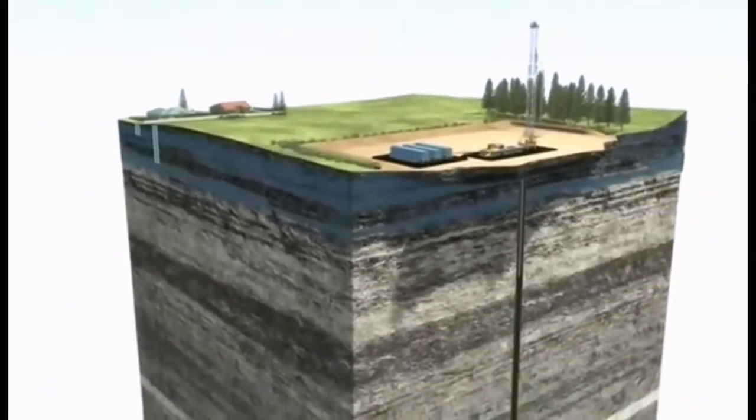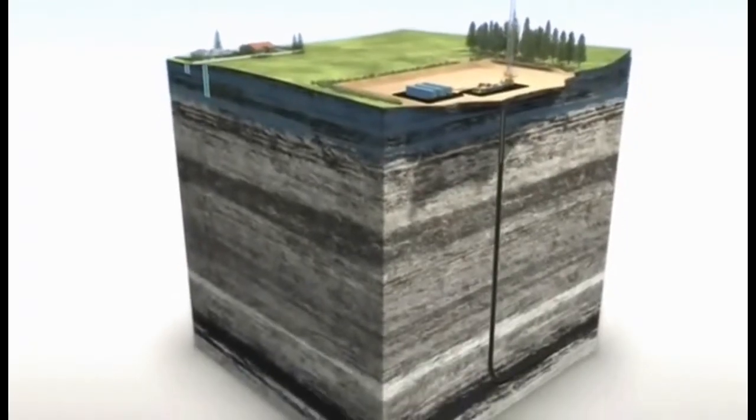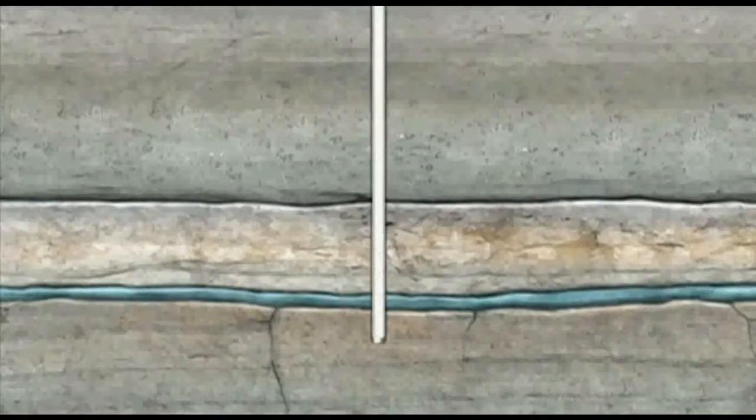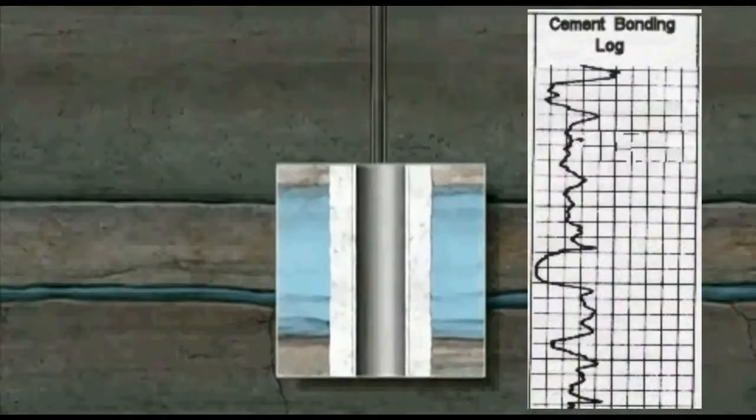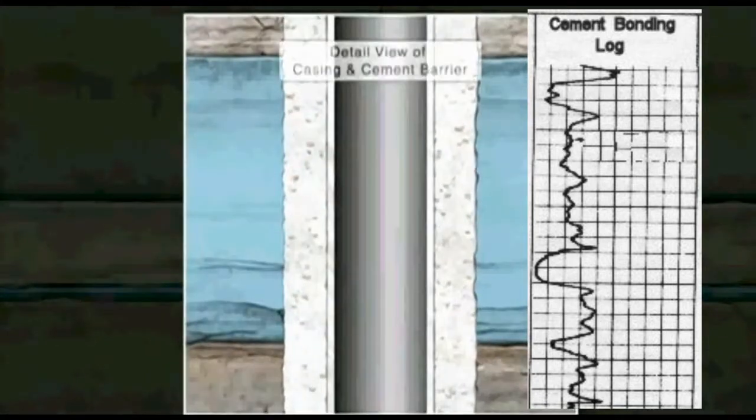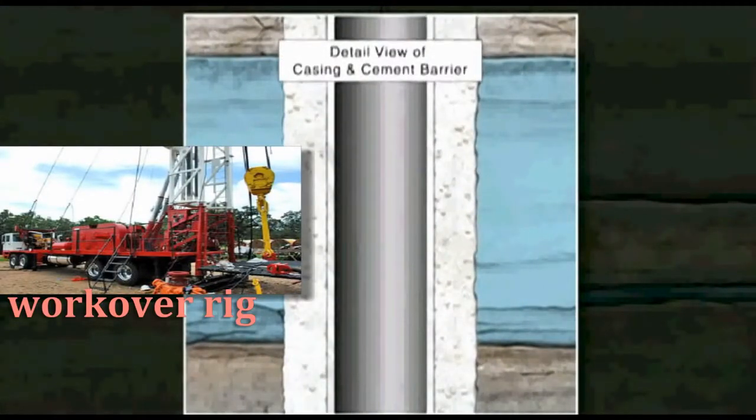Now let's turn our attention once again to the wellbore. In running casing and cement, the initial cementing, called primary cementing, creates a sheath or cover of hard cement that fills the annular space between the outside of casing and the wellbore wall. As I mentioned earlier, its primary function is to block fluid movement and pressure transmission up or down the annulus. Subsequent cementing is called squeeze cementing and is done to repair the primary cementing or in connection with a workover, a well that is being reworked because of declining production.